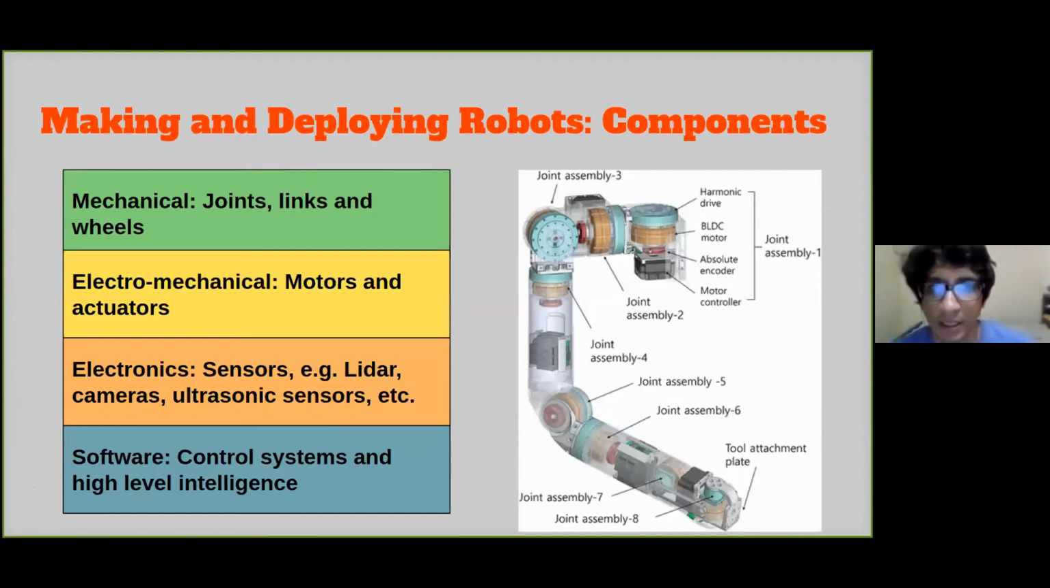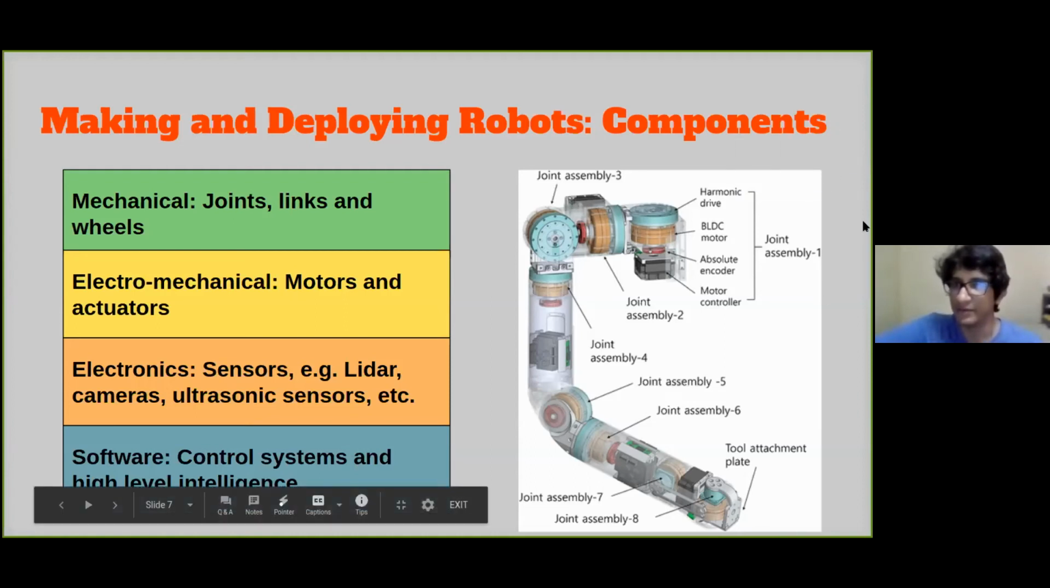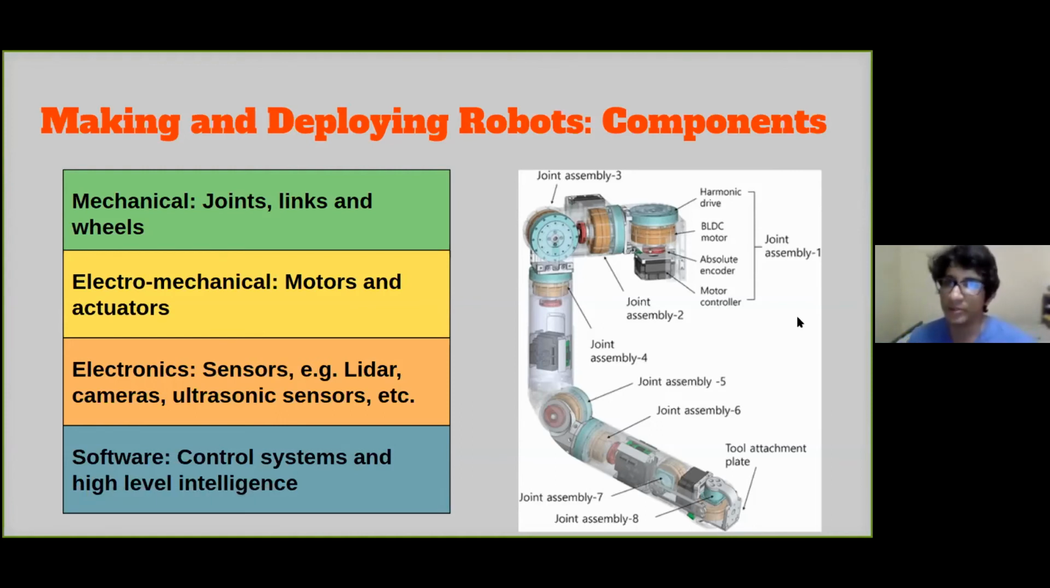All right, so now we'll get into a bit more detail as to what constitutes a robot, or in other words, what makes a robot a robot. You can see from the picture on the right, it's a picture of a robotic arm. You can see the number of components involved in making even something as simple as a robotic arm. Okay, it's not really simple, but you get the point. It's perhaps the simplest robotic design out there.